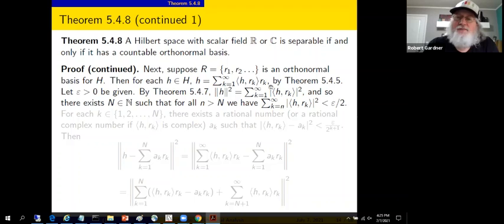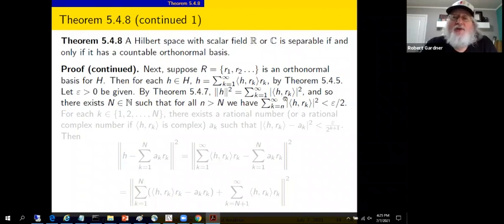Inner products is given, and vector quantities, the R sub k's. So here we have an infinite linear combination. This is how you express H in terms of that Schauder basis. Give me some wiggle room, let epsilon be greater than 0. The theorem we just stated showed us that when H has this type of representation, the norm squared of that vector H is the sum of the moduli of the squares of the inner products. The orthonormality plays a role in this as well.